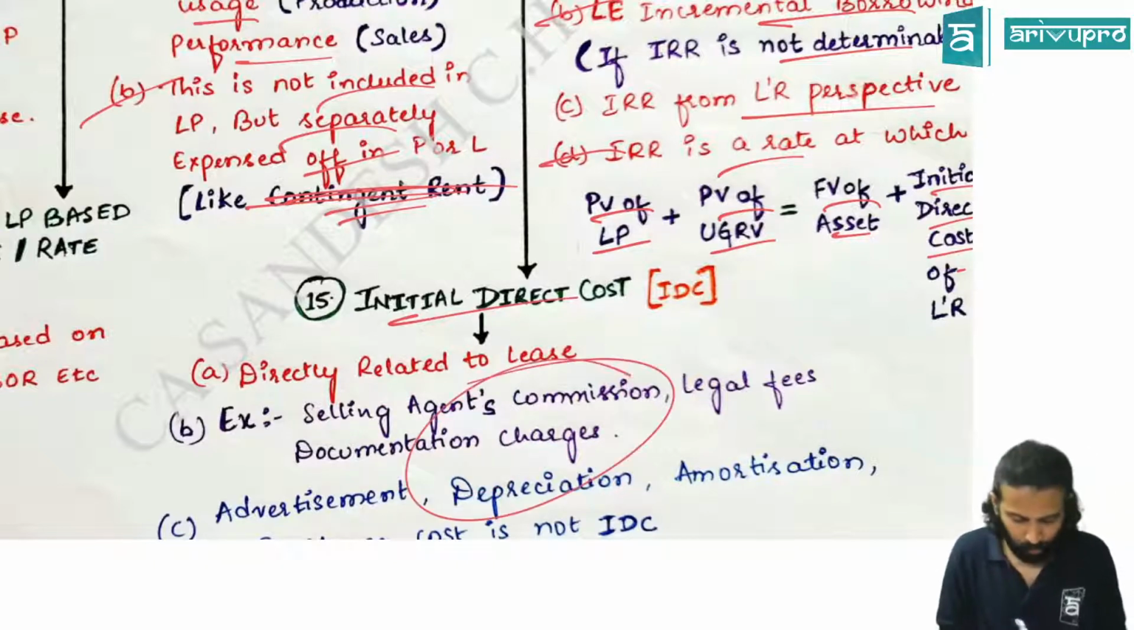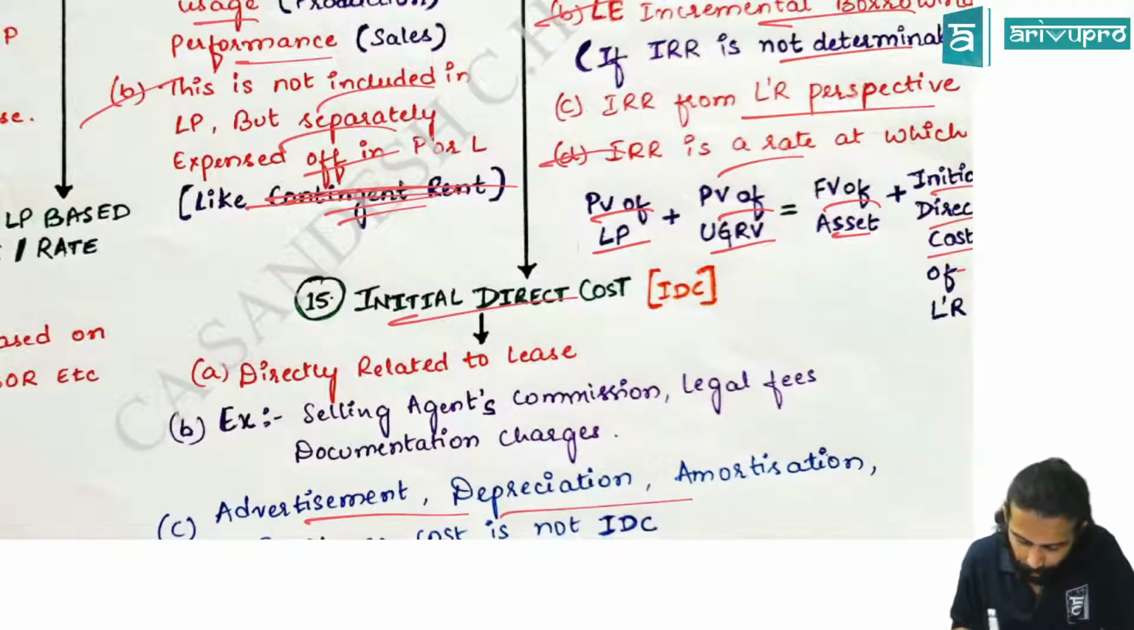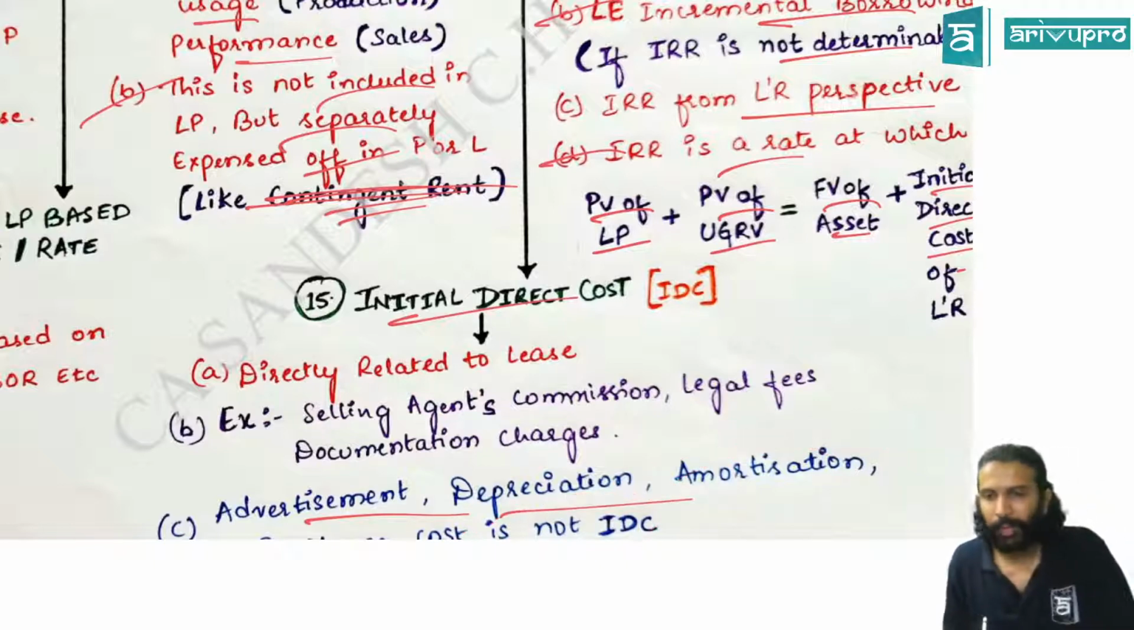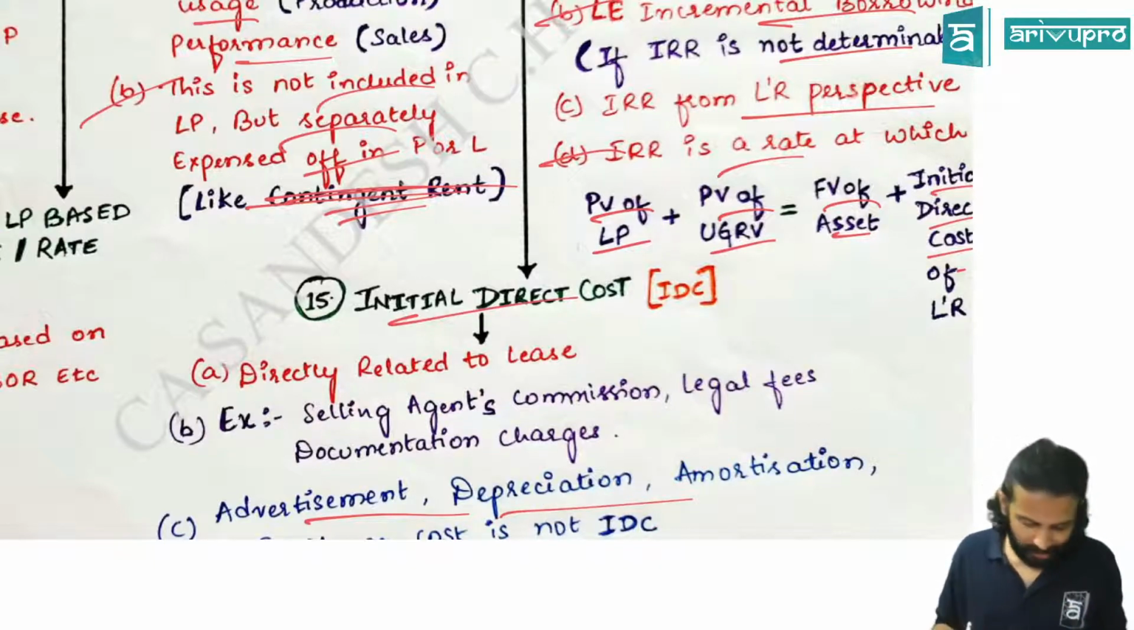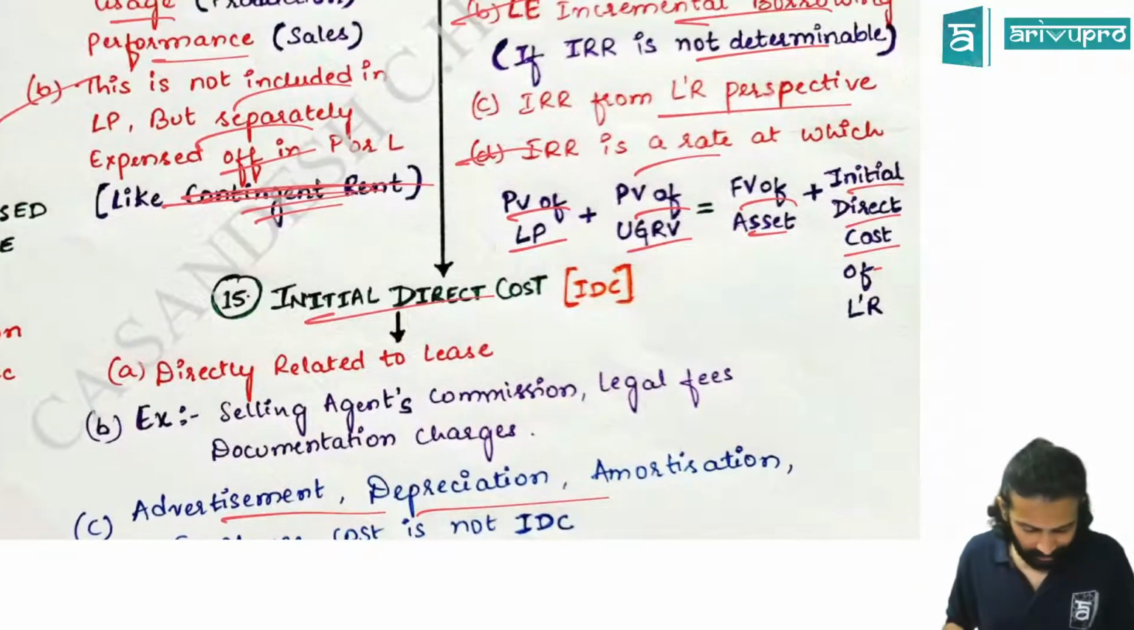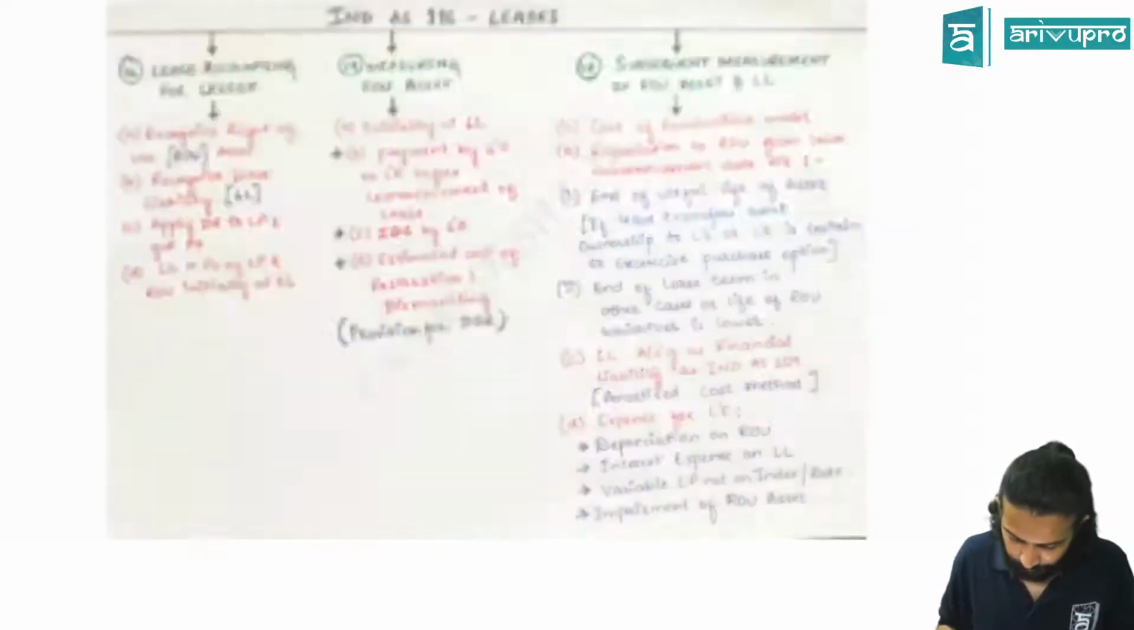In fact, it will come in the chart also. Advertisement, depreciation, amortization and all is not IDC, because they are not incremental. Whether you have a lease or not, they will still come. Correct? Accounting treatment, we have made a separate chart, hence I will go through it there.